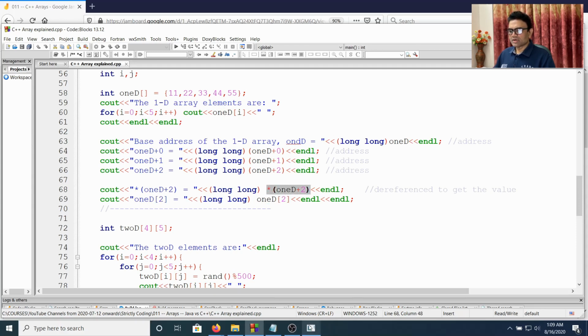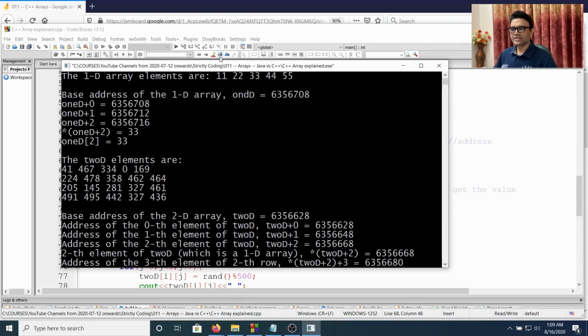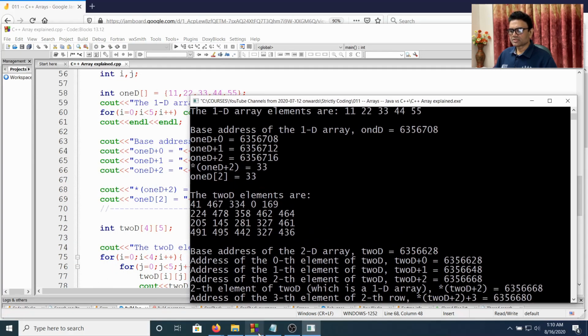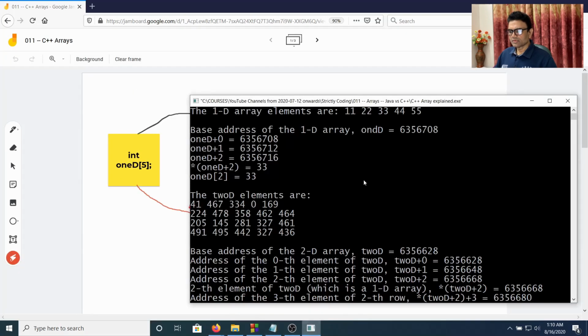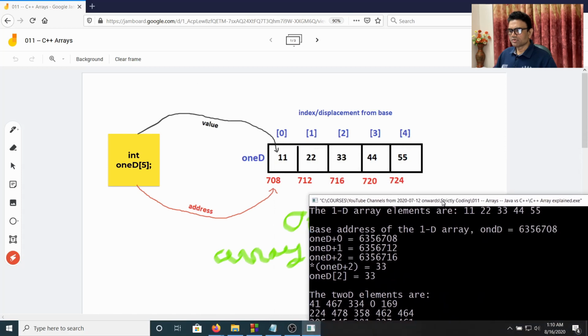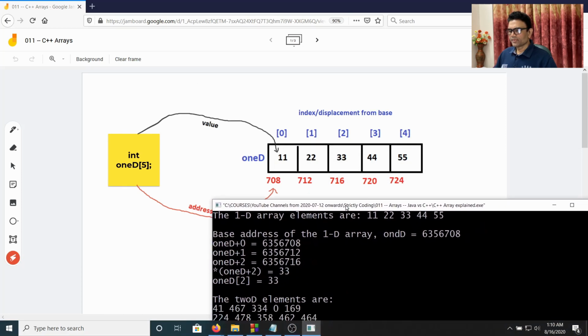So if I run this program, as you can see, if I just compare it with the diagram here, now you can see the elements are 11, 22, 33, 44, 55. Fine. Base address of the 1D array, which is 1D, okay, spelling mistake, sorry, which is 708. So 1D plus 0 is also 708. Now 1D plus 1 is 712.